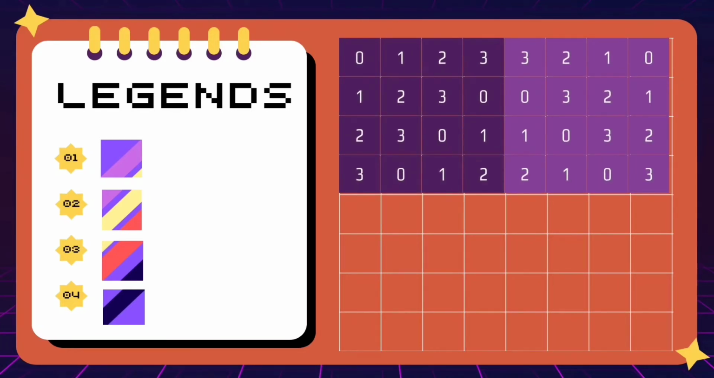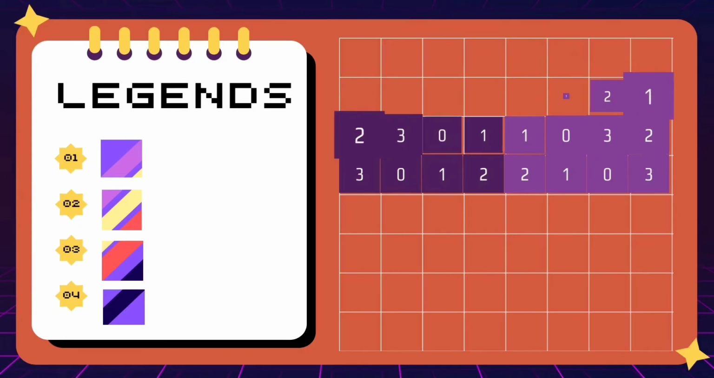Quadrant 2. We will fill the upper right side with the vertical numbers, or the first column of quadrant 1, which is 0, 1, 2, and 3. Fill it horizontally. In the first row, we will have 3, 2, 1, 0. These are the numbers from the vertical column in quadrant 1, starting from the bottom to the top number. In the second row, we will have 0, 3, 2, 1. In the third row, we will have 1, 0, 3, 2. In the fourth row, we will have 2, 1, 0, 3.